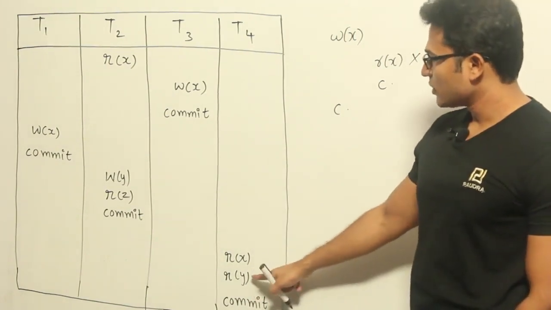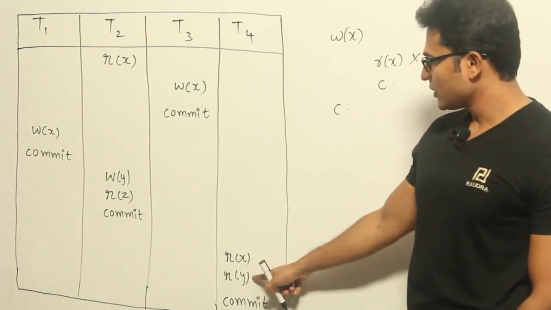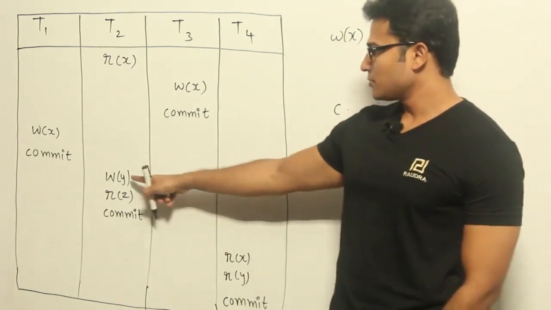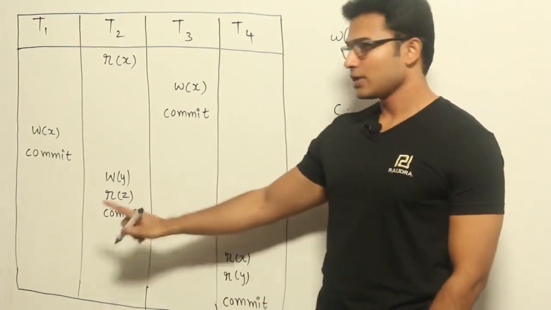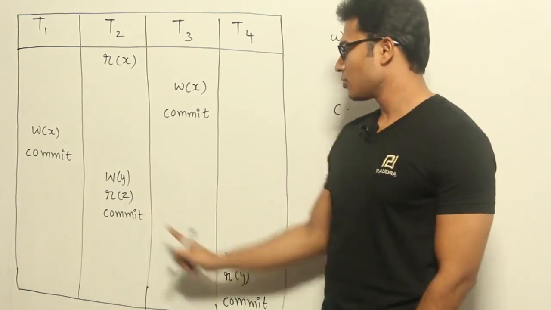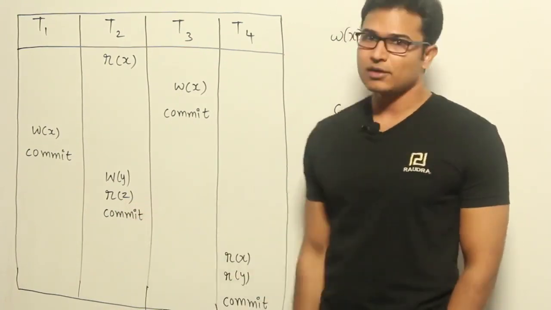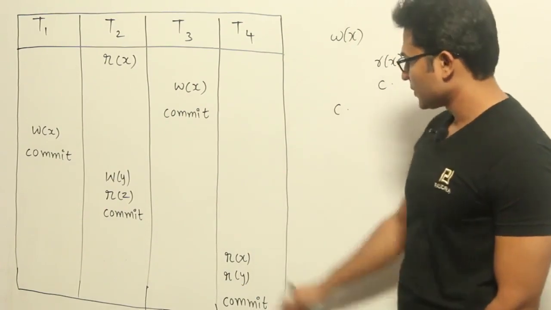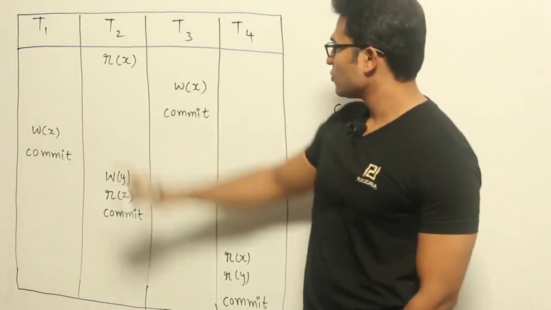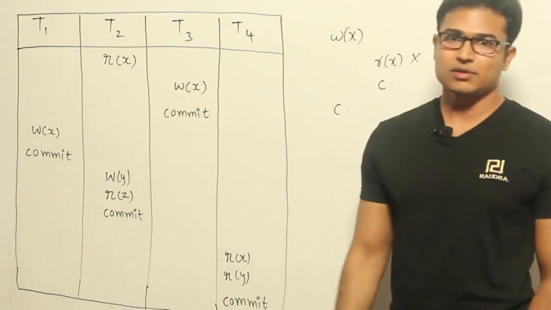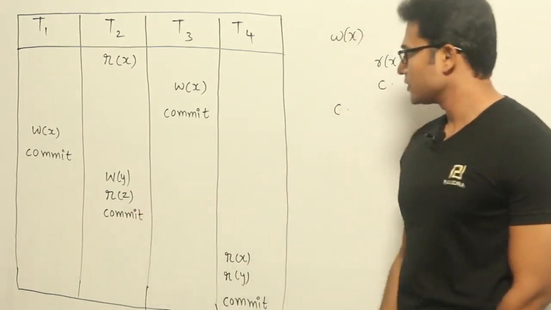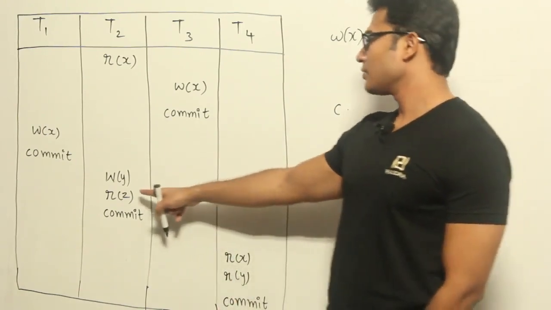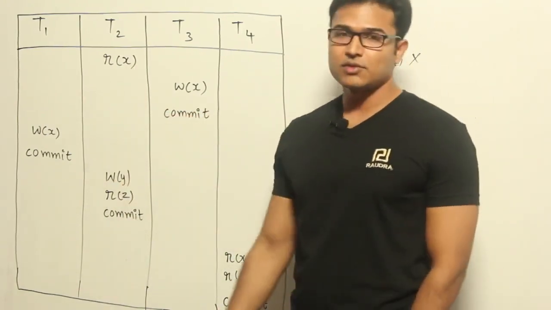Now let's see if any other write reads are there. There is one more read here, and who has written this? y has been written here. And now this is getting committed late and this got committed earlier, therefore there is no problem here. So again it is recoverable. And again any other reads? Here there is one more read, and who is writing to it? No one is writing to it, no problem. And again there is one more read, who is writing to this? No one is writing to this, so it is directly reading from the database, so you need not worry about it.